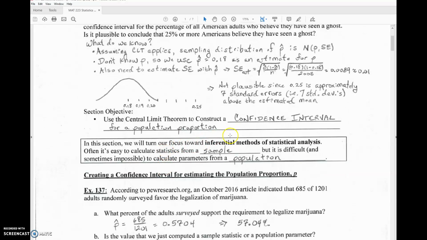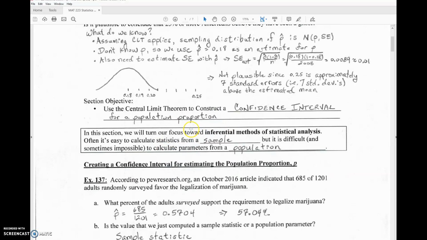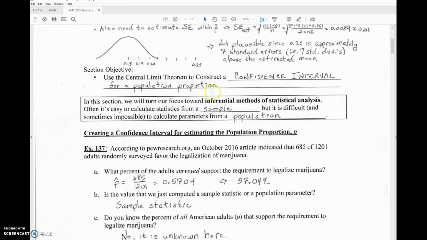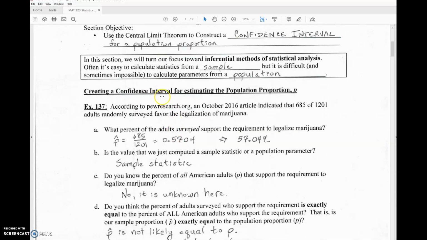Okay, so we're going to learn how to construct a confidence interval for a population proportion, turning our focus towards inferential methods of statistics. So remember, it's often easy to calculate statistics from a sample. I mean, we can push a button on StatCrunch, we can use our calculator, whatever we need to do. We can get statistics. But it's difficult and sometimes impossible to calculate parameters from a population. So we need to create a confidence interval for estimating the population proportion p.